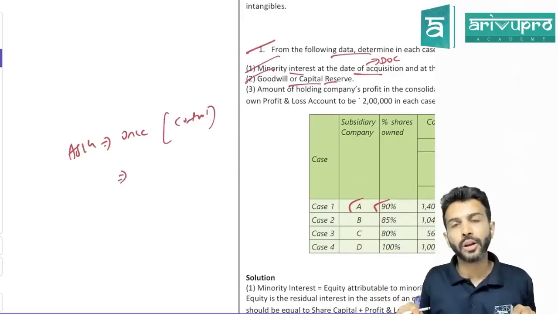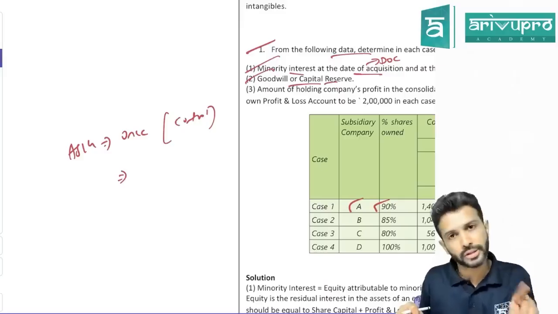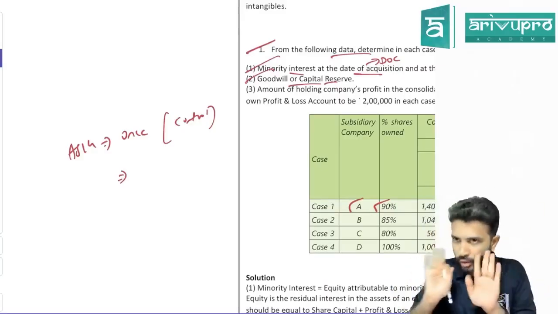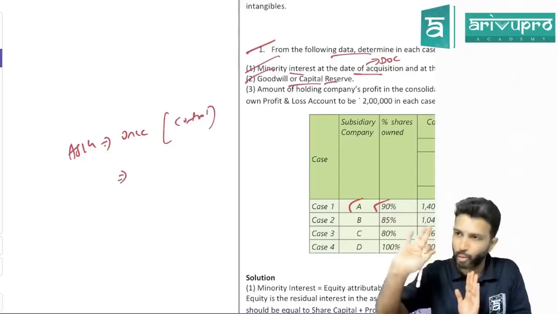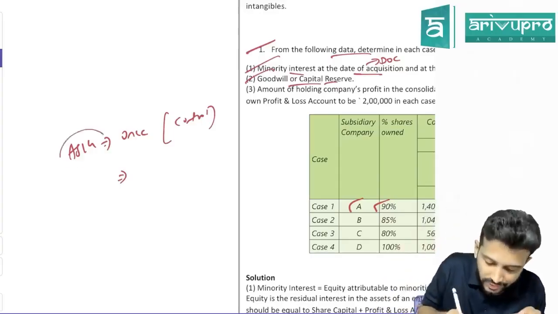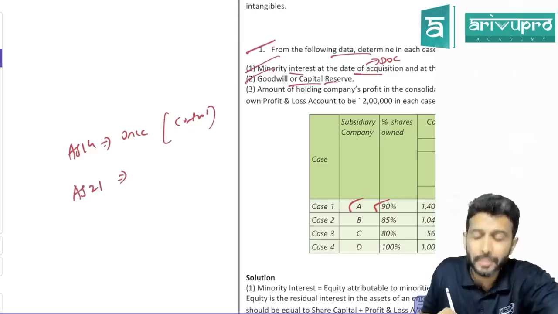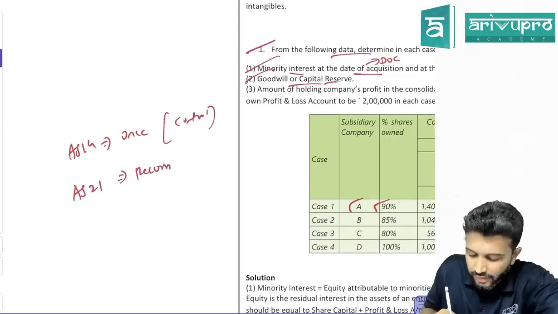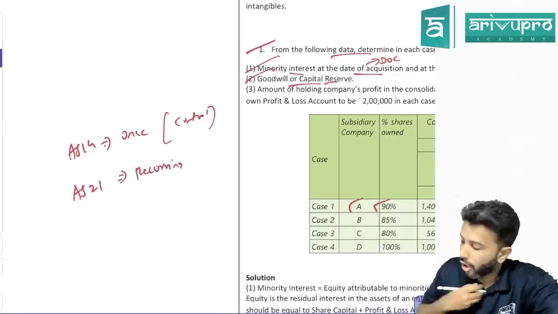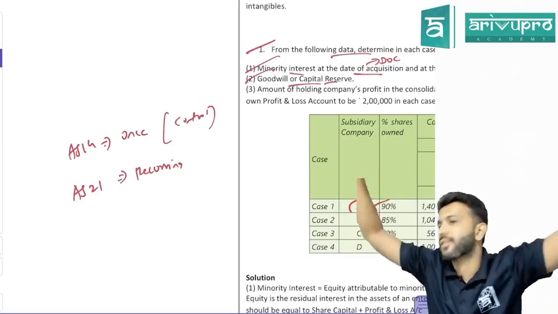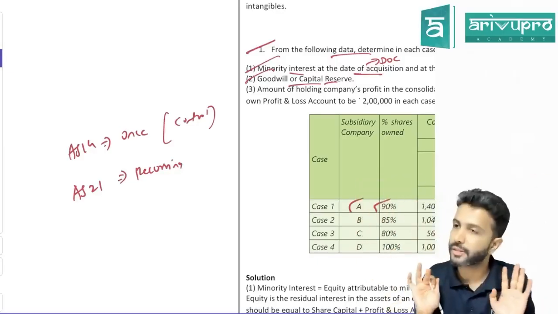In that case, what do we do, sir? There is something called loss of control accounting. You will study it in Ind AS 110 in CA Final, not here. We'll do whatever is required for your syllabus, not too much. So basically, AS 14 is a one-time activity, but Accounting Standard 21 is a recurring activity. As long as you have control, you'll go on preparing CFS. This is the difference.